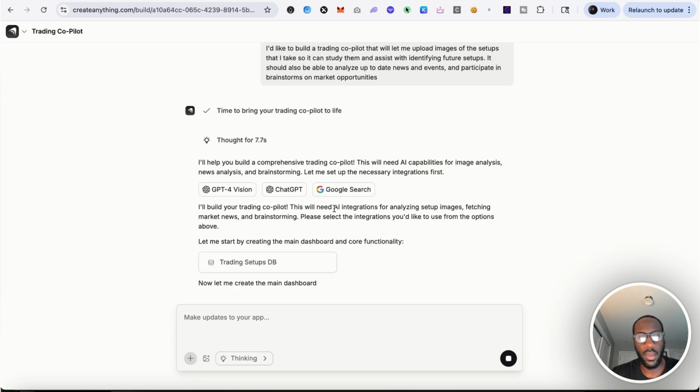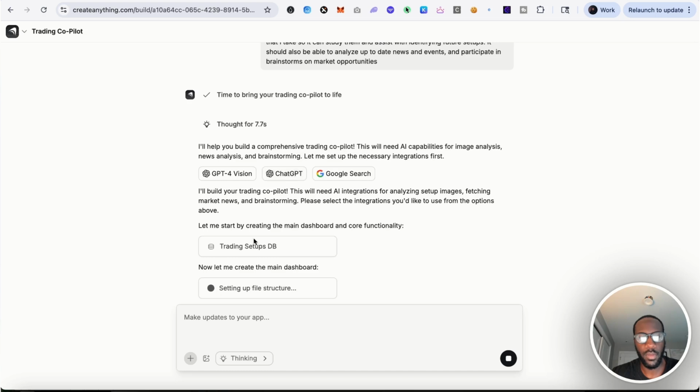I will say, okay, it looks like it's actually continuing. So let me start by creating the main dashboard and core functionality, trading setups, dashboard. Now let me create the main trading setups database. Now let me create the main dashboard. It just asks me to choose from here. However, it sounds like I may need access to all three. All right, let me just choose one of these options here. I'll start with GPT-4 Vision.